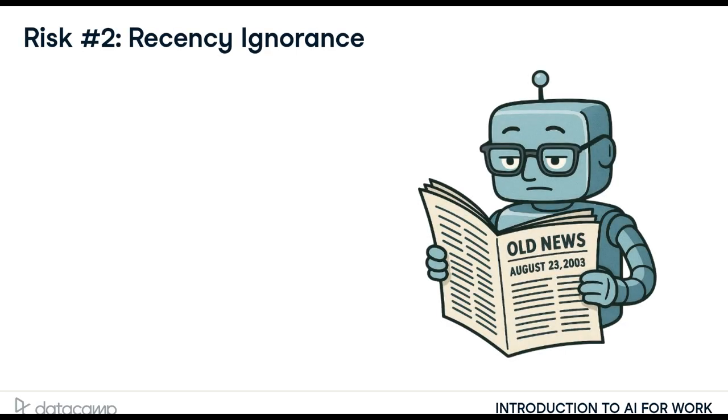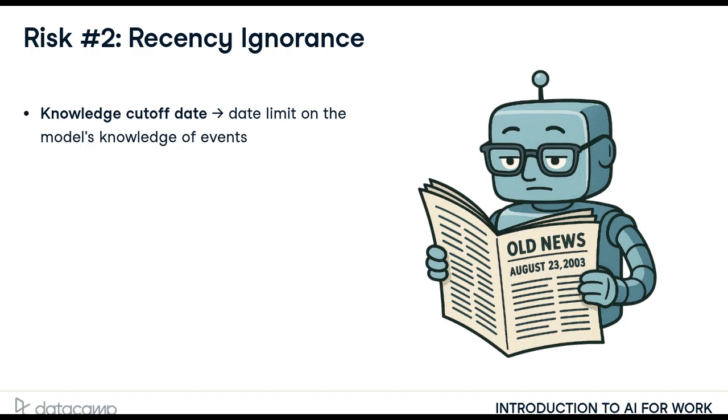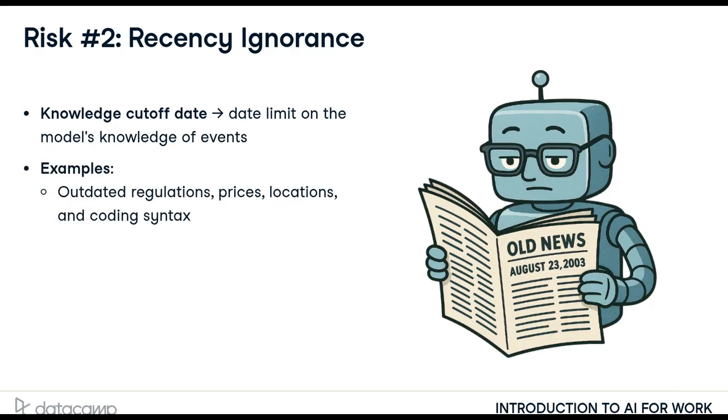The second risk is recency ignorance. Every model has a knowledge cutoff date. It doesn't know about events or updates after that point. It's like talking to someone who hasn't read the news in months. The AI might provide outdated regulations, prices, locations, or coding syntax without warning you. Because models don't update automatically, you risk making decisions based on obsolete data. Always confirm time-sensitive facts from current sources.